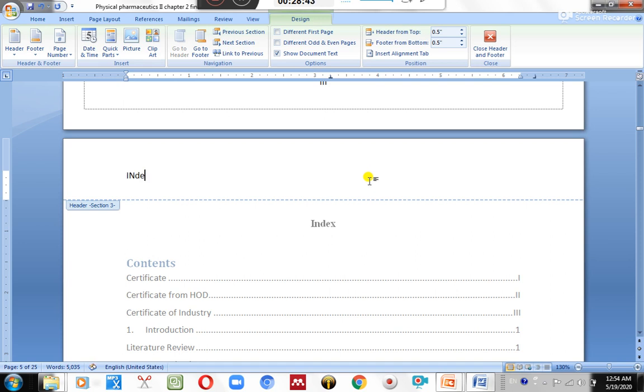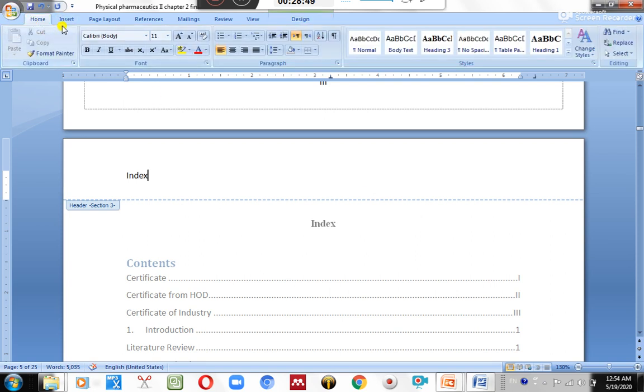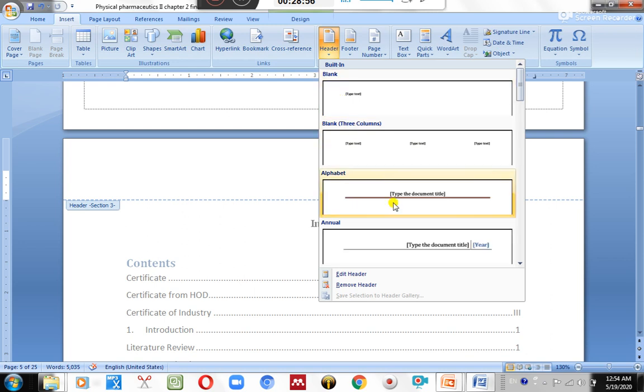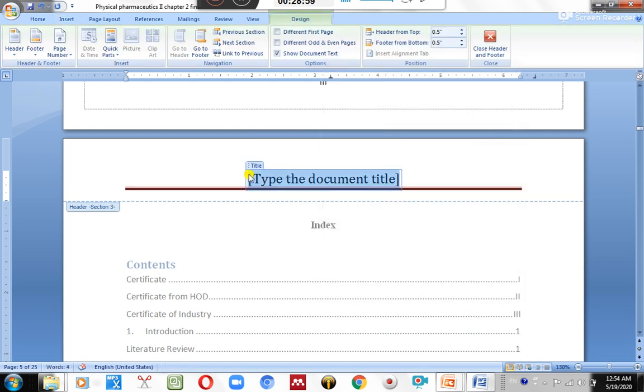Now come to this part, page. Again go to insert page number. We have to format the page number, and we need to start the page number from 1. Okay, done. Now if you simply see, we have changed the footer to Guru Nanak College of Pharmacy Nagpur, page 1, and you can see that this does not appear on the first page, the index page.